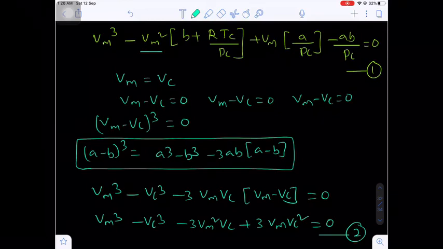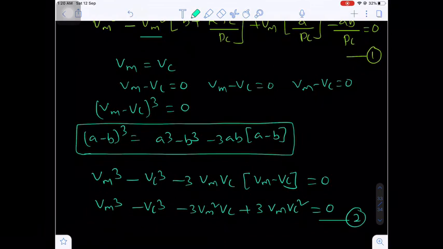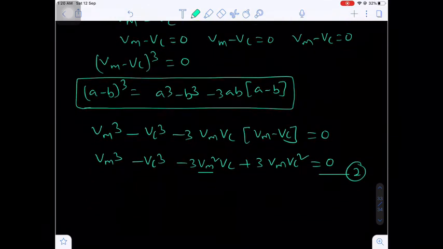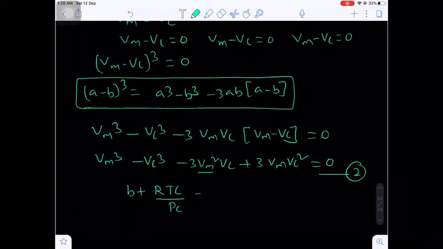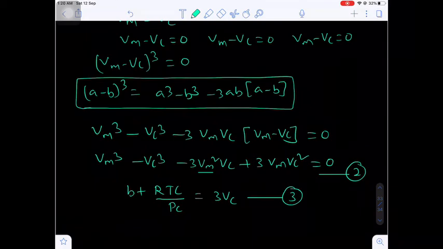B plus RTC by PC. Here Vm square is equal to 3 times Vc. So overall what I am writing, B plus RTC upon PC equal to 3Vc. Equation number 3. Okay.